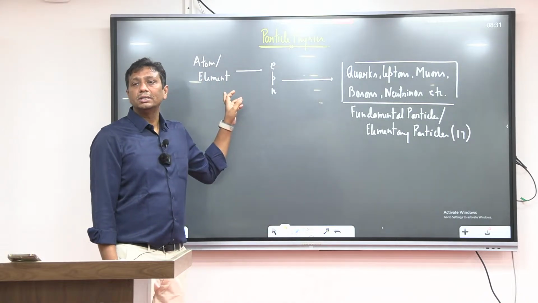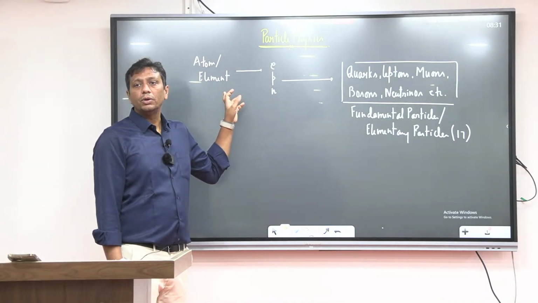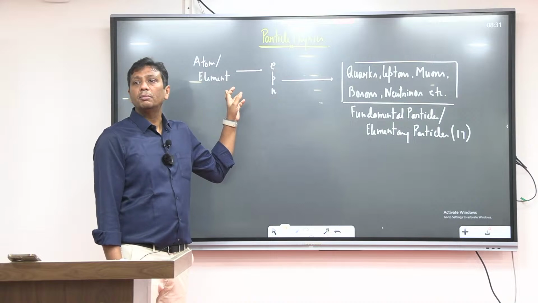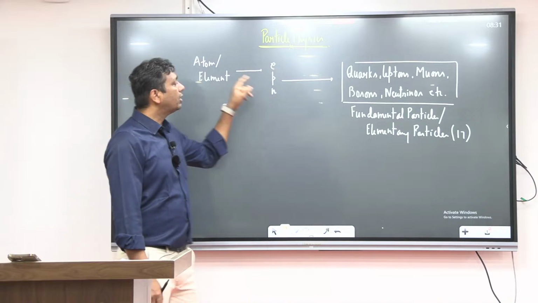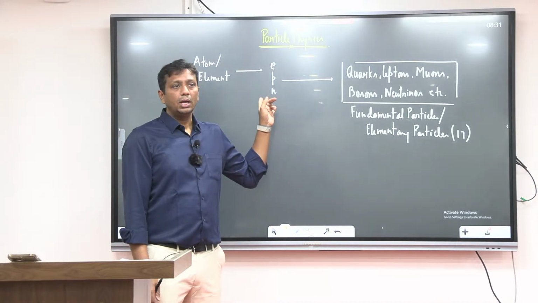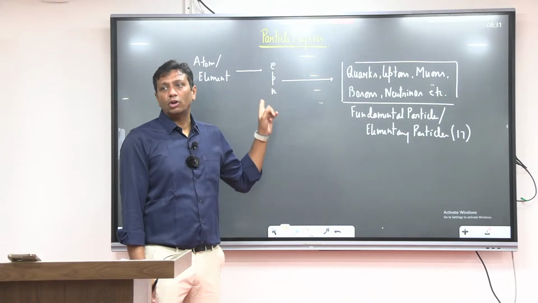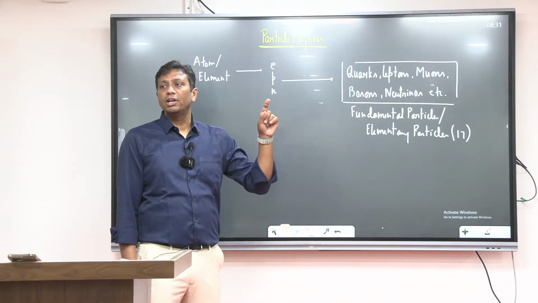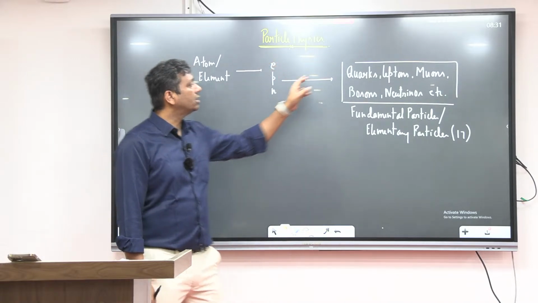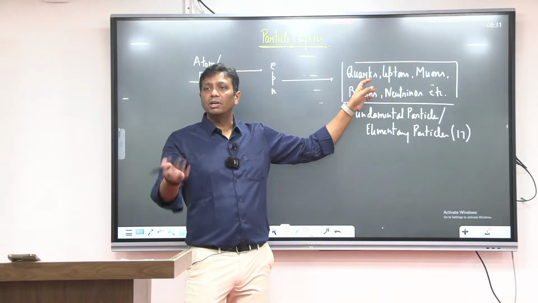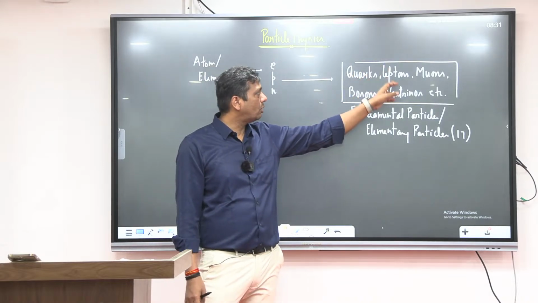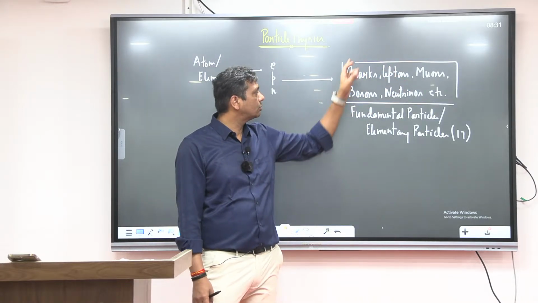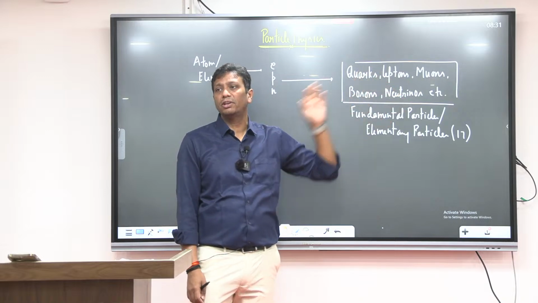Again I repeat, guys. Earlier, what was our discussion in chemistry? The unit of chemistry was the atom or element. Later on, what was observed? No, atoms are made up of electrons, protons, neutrons. Again, further discovery happened, and what did we find? Electrons and protons are made up of, tell everyone, what is that? Quarks, leptons, muons, bosons, neutrinos, etc.